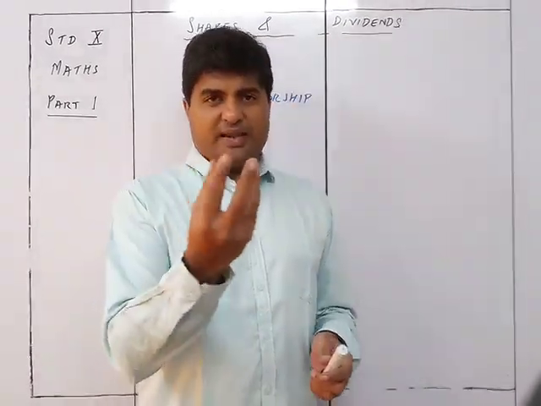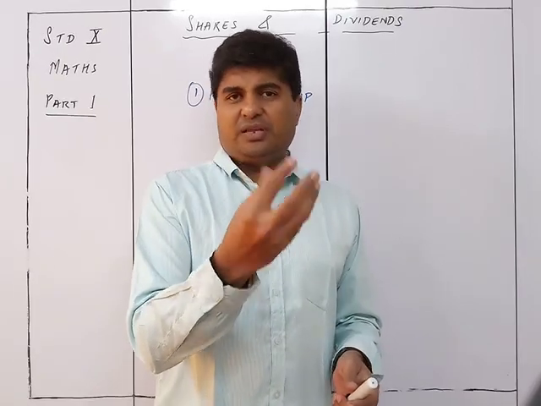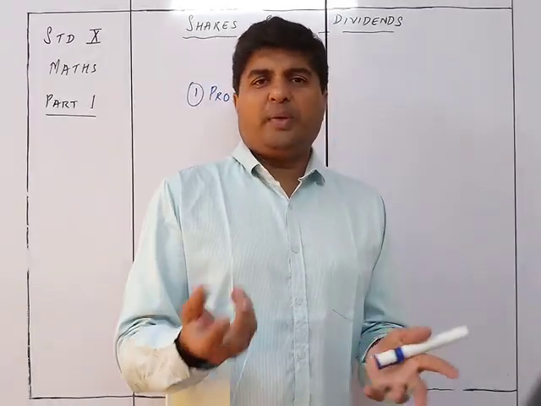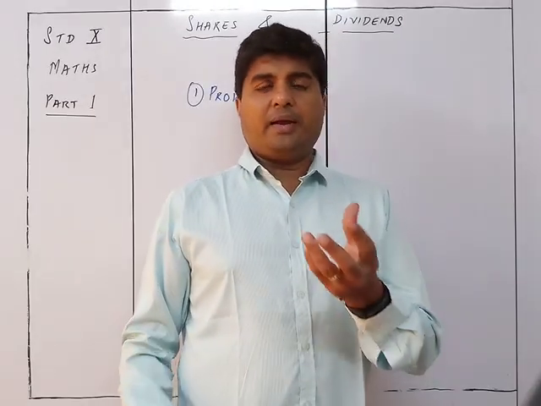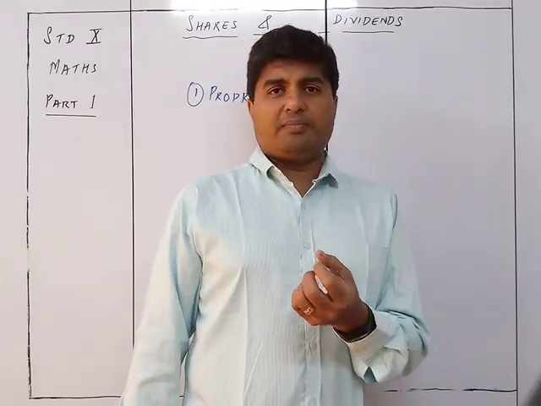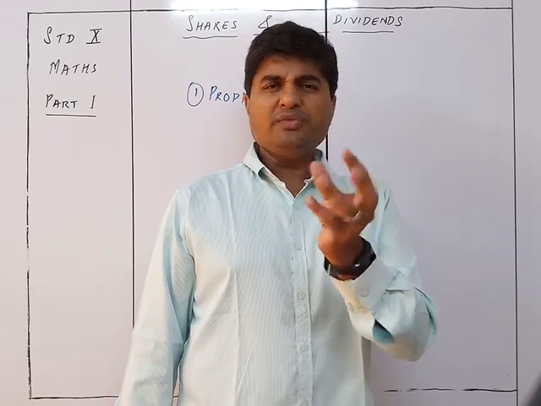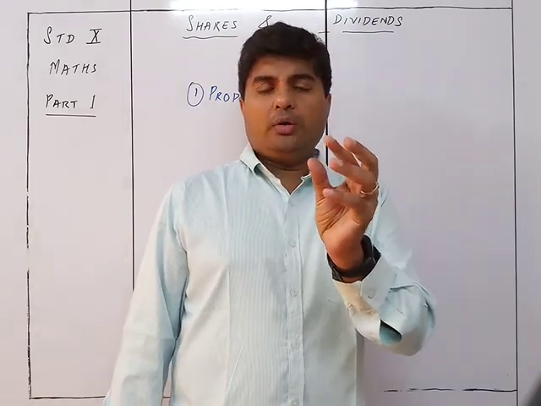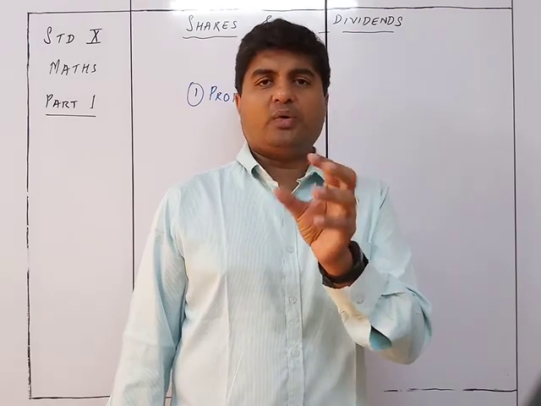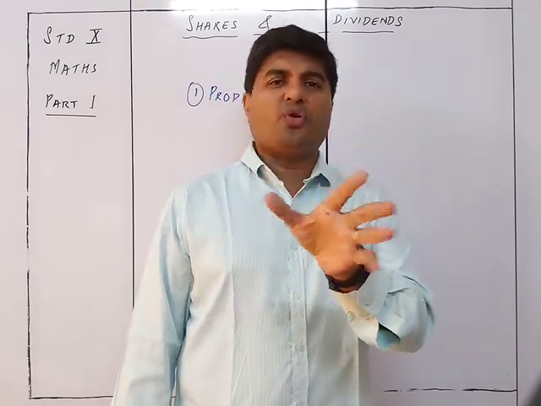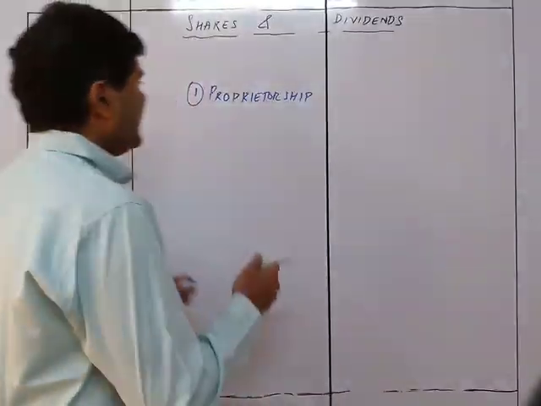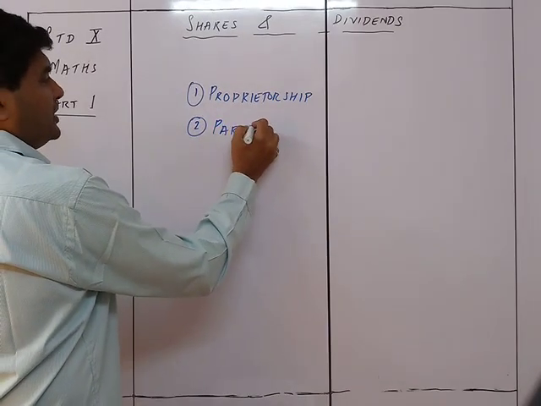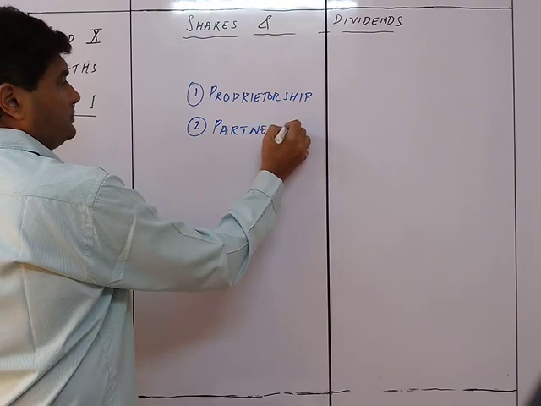Similarly, if 3 or 4 friends, or even a few people, come together and form a small company, wherein the number of people investing is limited to hardly 4 or 5 maximum, that is called a partnership company. So that is a partnership firm.